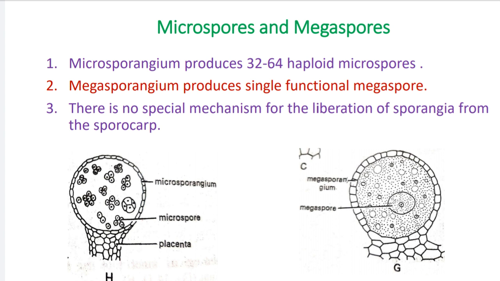You see in the diagram, the first diagram is of the microsporangium having many microspores, but the second diagram is the circular diagram of the megasporangium, and at maturity this megasporangium has a single functional megaspore. The H diagram is the microsporangium, the G diagram is the megasporangium.